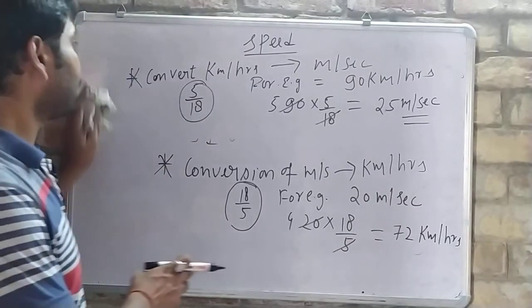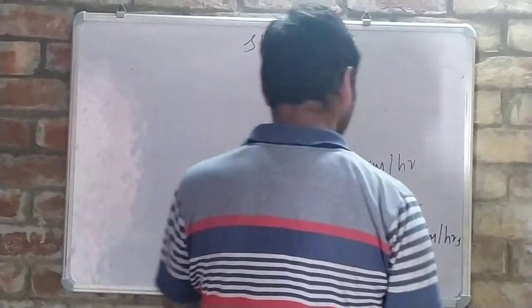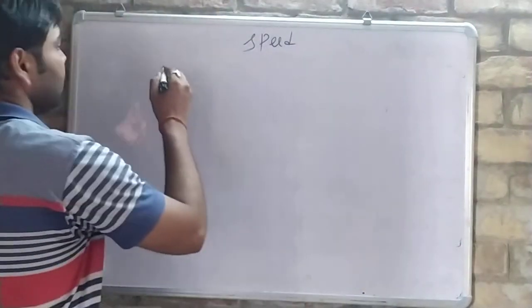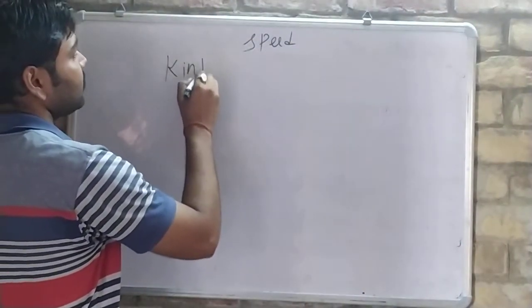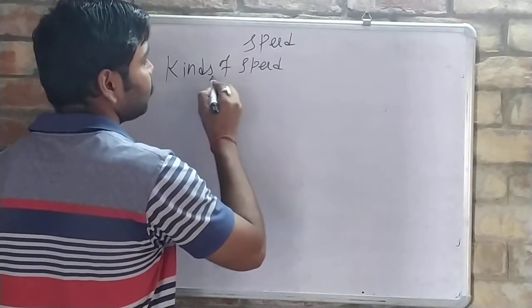Okay. Now see here, kinds of motion. Now next we have to study is kinds of motion. So in kinds of motion, that means kinds of speed. We will have two types of speed.